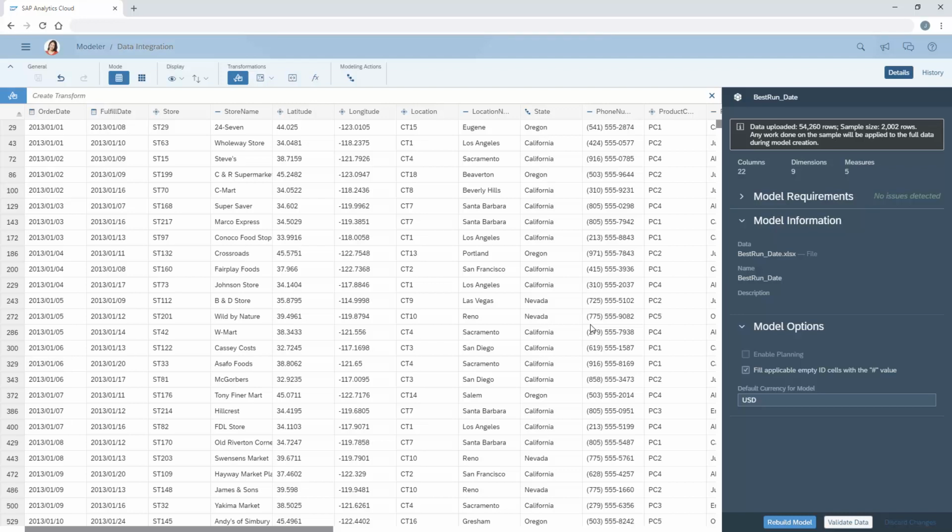Rebuilding the model reverts to the state of the data as it was immediately before we created the model here on the data integration screen the first time, which means that any changes made after that point have been discarded. This enables us to make additional changes here, such as deleting the unnecessary dimensions.